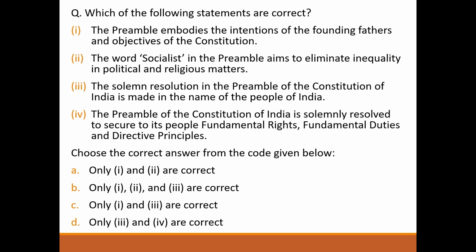Let's begin with our first question. Which of the following statements are correct? The preamble embodies the intention of the founding fathers and objectives of the Constitution. Correct. The word socialist in the preamble aims to eliminate inequality in political and religious matter. Wrong. The solemn resolution in the preamble of the Constitution of India is made in the name of the people of India. Correct. The preamble of the Constitution of India is solemnly resolved to secure to its citizens fundamental rights, fundamental duties and directive principles. Wrong. So answer will be option C.